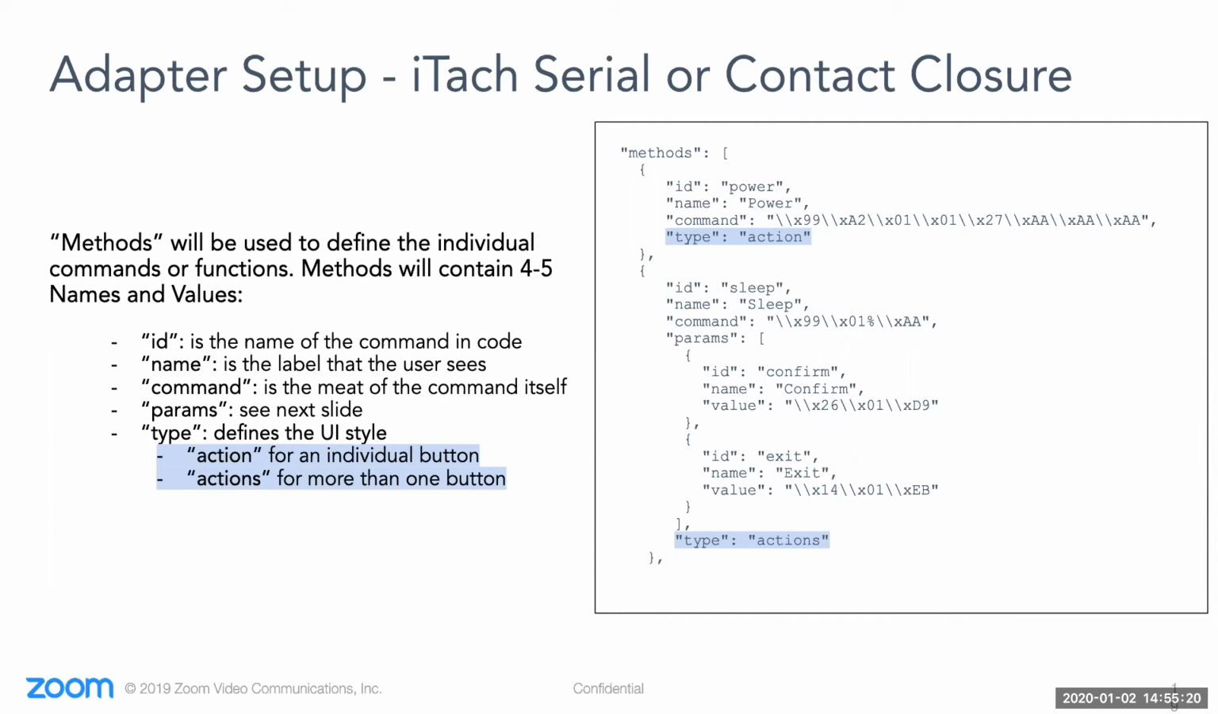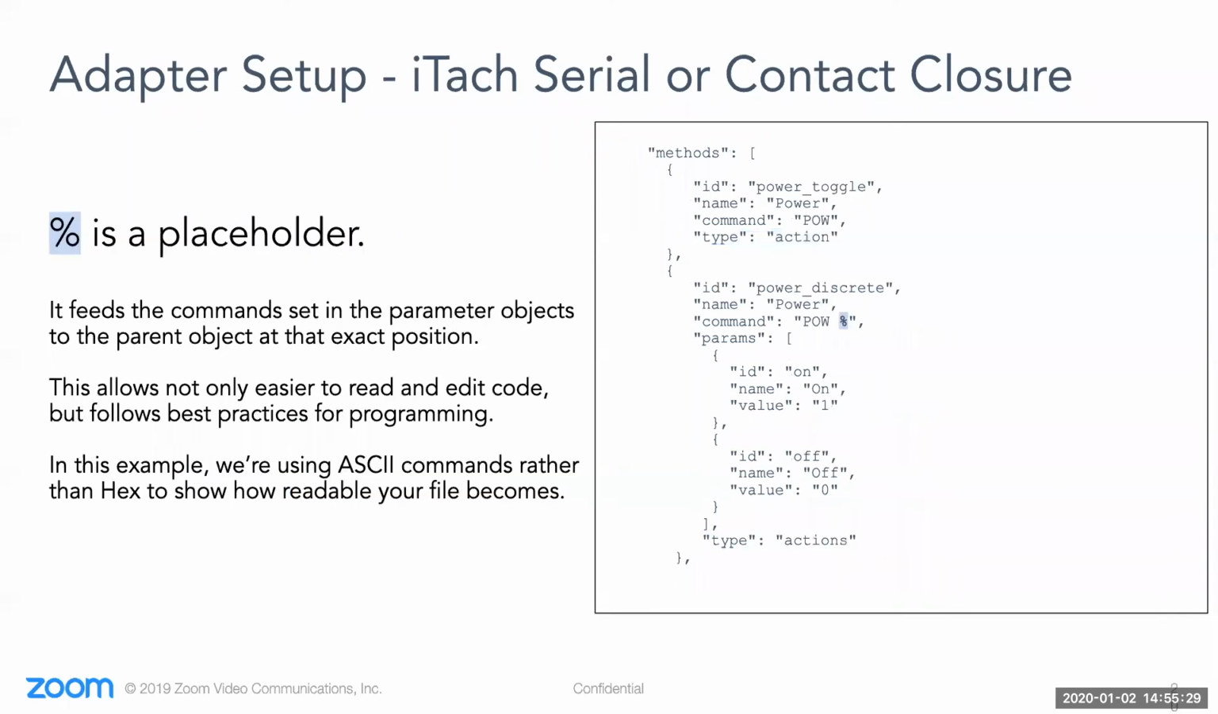You can see the first two hex symbols, then a percentage sign, followed by hex AA. That percentage sign is pretty important. That sign is a placeholder for the other command segments that feed up from below. These segments are infilled where the percentage sign sits depending on which function is called. It's defined inside of an array, inside the parameters or params field. In this case, we're showing on as 1 and off as 0. So pressing on will send the combined POW1 and off will send the combined POW0.